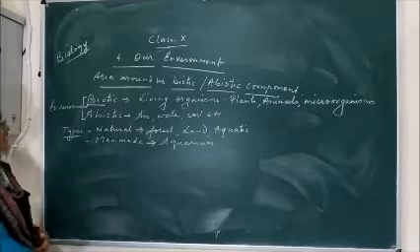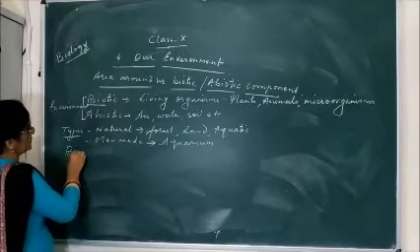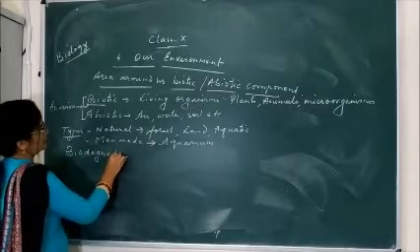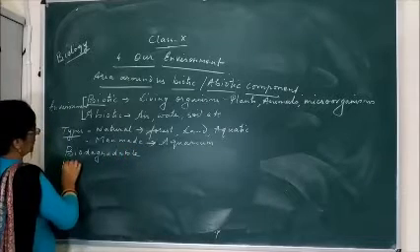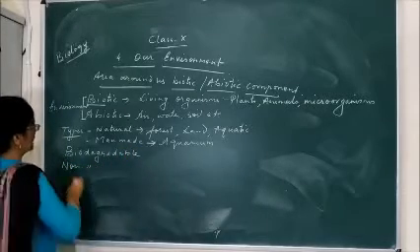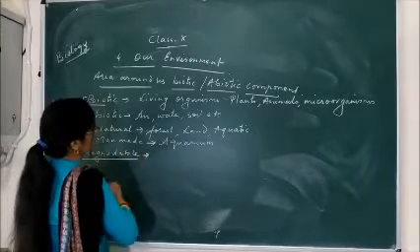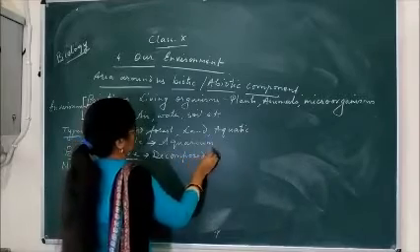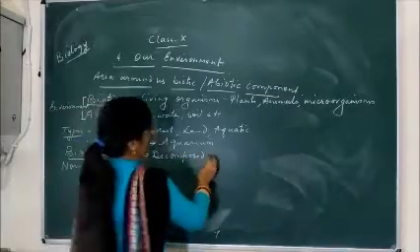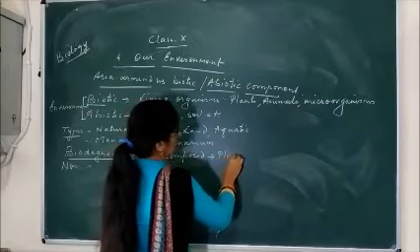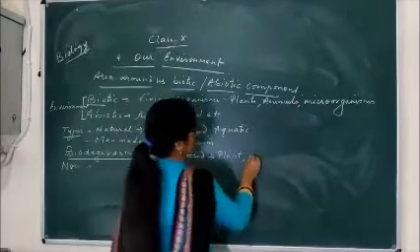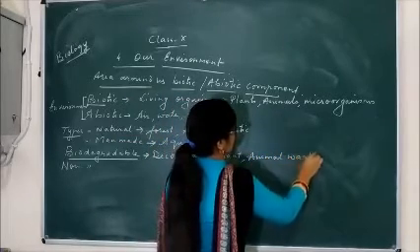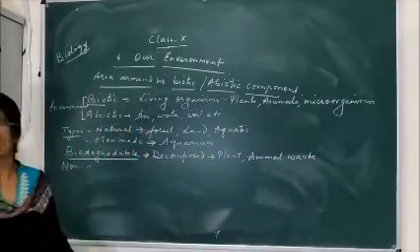Now, there are two types of substance which are present in the environment, that is biodegradable and non-biodegradable. Biodegradable substance means which can be decomposed by microorganisms. All the plant and animal waste are biodegradable substances, like paper, cow dung, fallen leaves.